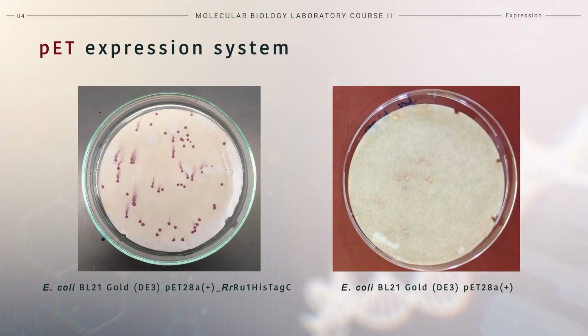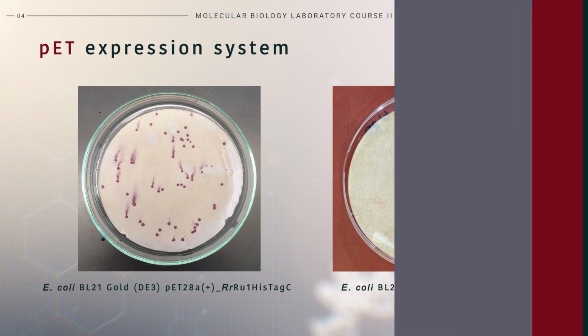As previously mentioned, lac operon-based expression systems are often leaky, leading to basal expression of the target protein without induction. This can be exploited for screening methods by detecting the activity of the basally expressed enzyme. The images show a filter screening of E. coli BL21 Gold DE3 cells with a pET vector encoding an esterase on the left and an empty vector to the right. Basal expression of the esterase catalyzes a color reaction. This allows the identification of clones carrying the target gene. More on the topic of screening methods can be found in the video Screening.